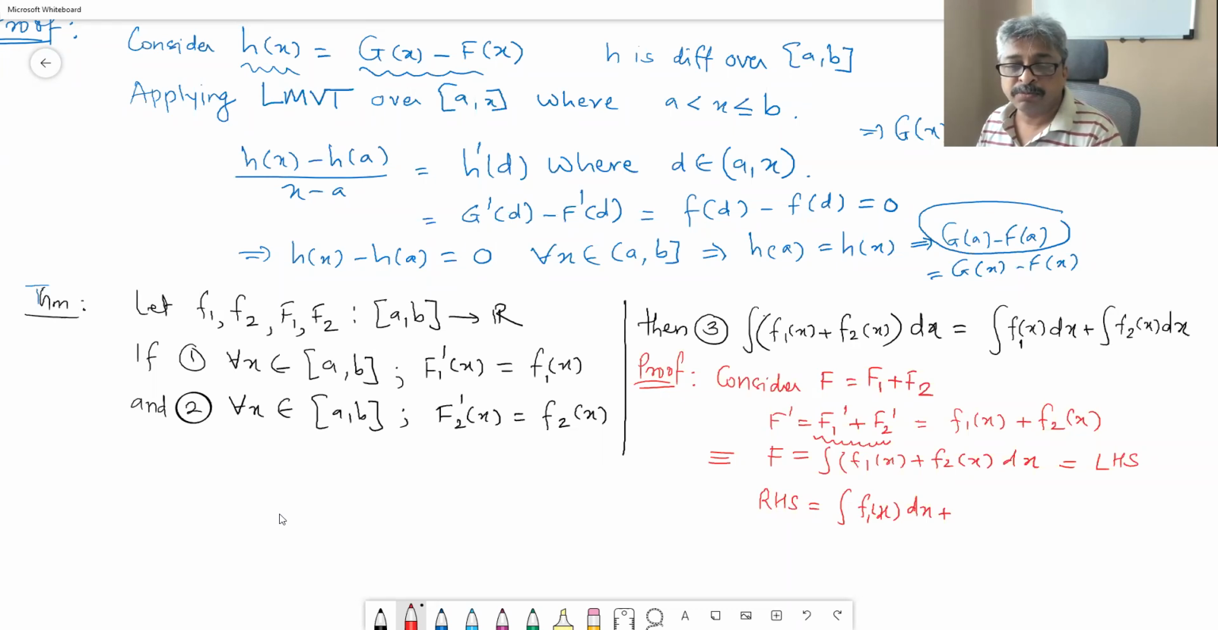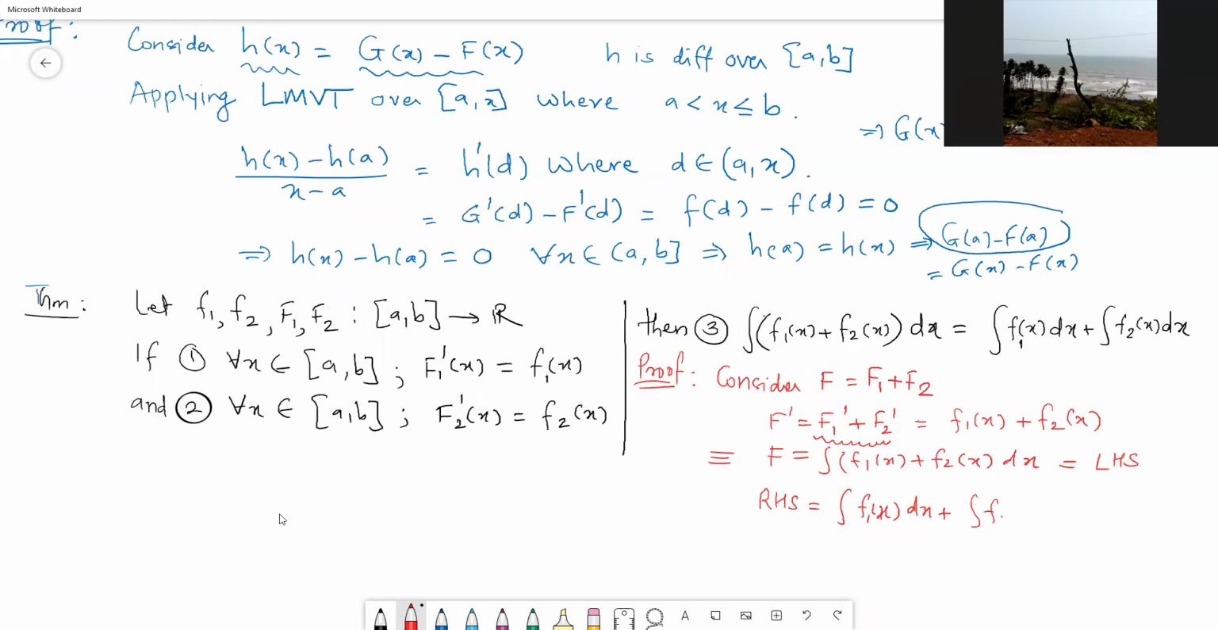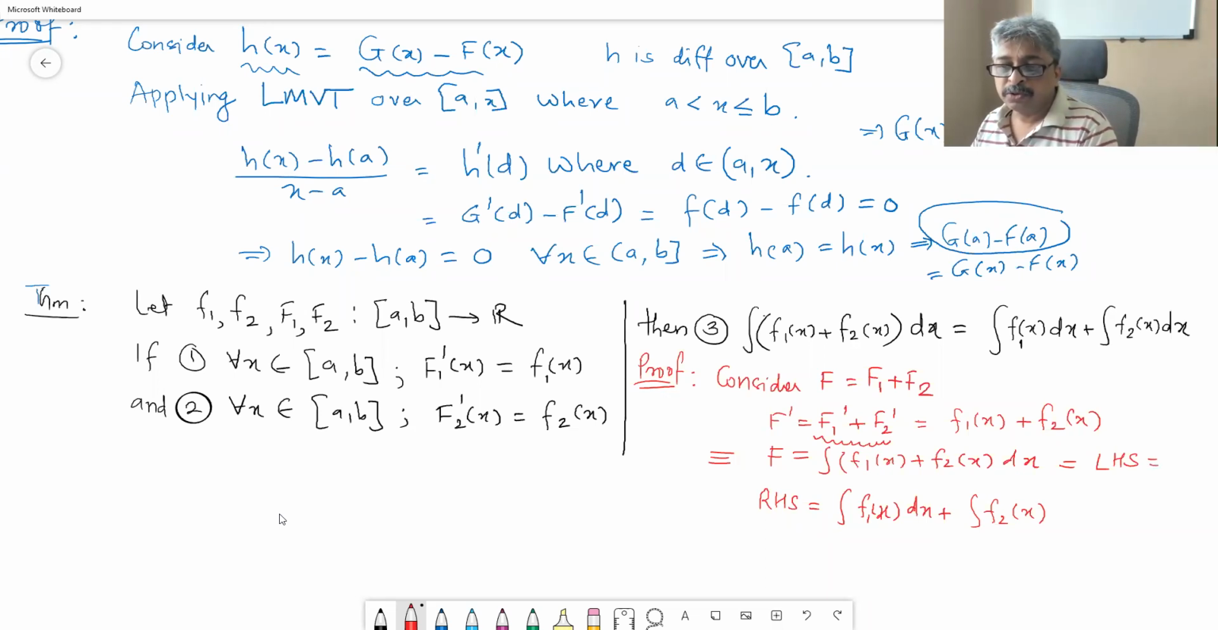From F dash to F you got, and you got into integral. So from F dash to integral, correct? Plus integral. From this statement, we can show that RHS is equal to capital F1 plus capital F2, which is also F, and so we can show that it is equal to LHS, which is equal to capital F1 plus F2, which is equal to this and this dx, which is RHS.